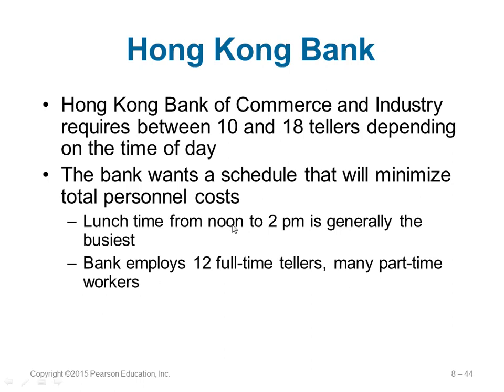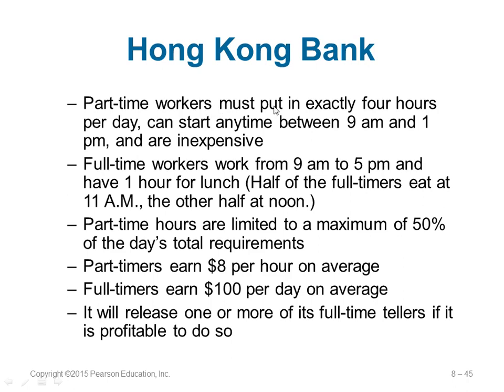And there's a lunch time from noon to 2 p.m., which is generally the busiest time. The bank employs 12 full-time tellers, full-time cashiers, and part-time also. They can employ many part-time. And the rules are these. Part-time can work exactly 4 hours consecutively, and they can start anytime from 9 a.m. to 1 p.m. And they are cheaper in terms of cost.